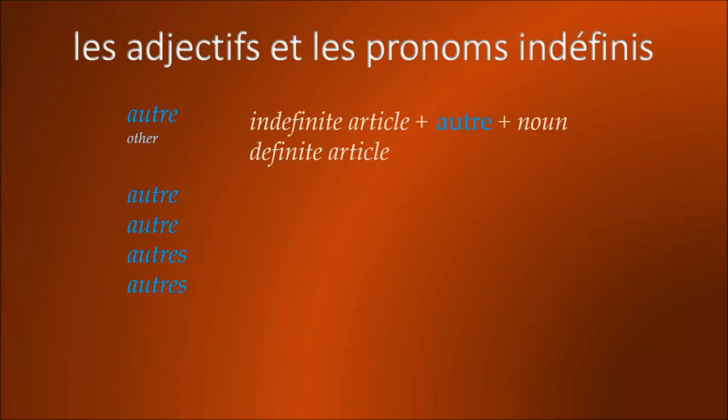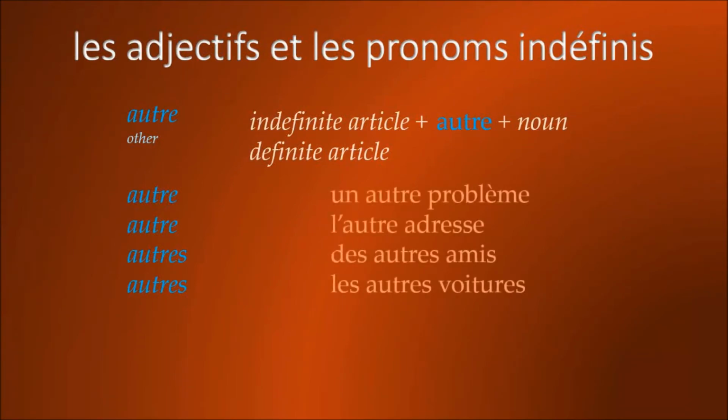When you use autre, it is always followed by the indefinite article or the definite article, and followed by a noun. So, for example, we have un autre problème, l'autre adresse, des autres amis, les autres voitures. Un autre problème, another problem, l'autre adresse, the other address, des autres amis, some other friends, les autres voitures, the other cars.